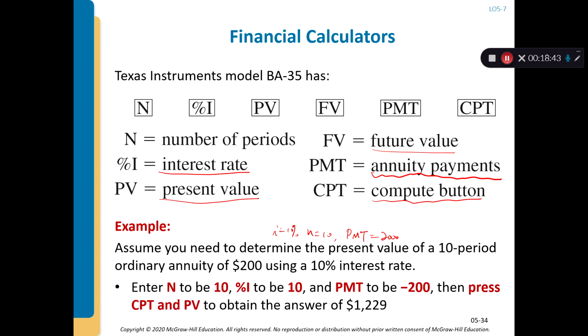So what you do is you enter N first, and you enter the interest rate I, and then you enter the PMT button, put in minus 200, and then you press CPT and PV, right? You compute with the CPT button, and then press the PV button. You can find this $1,229.